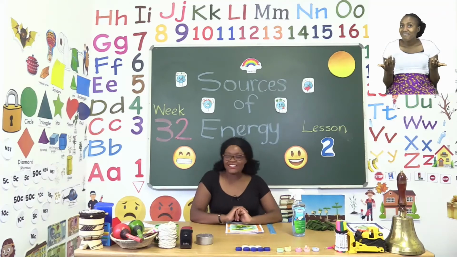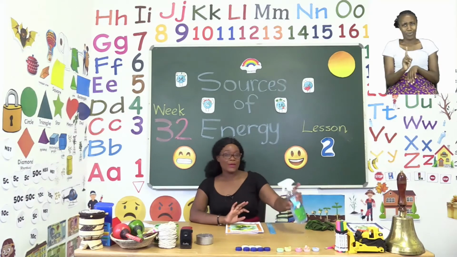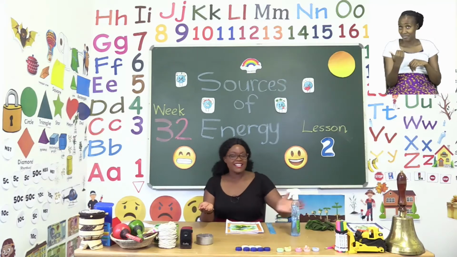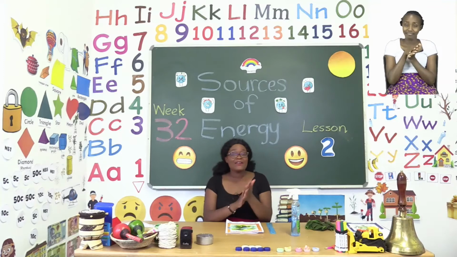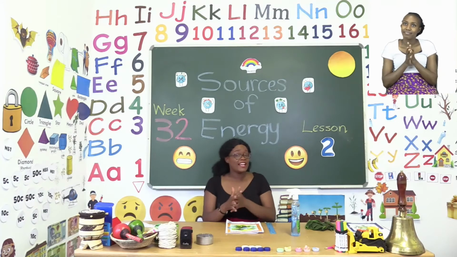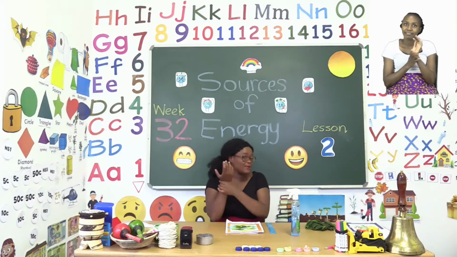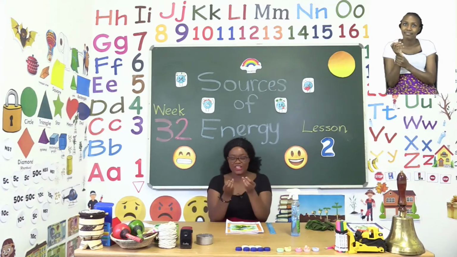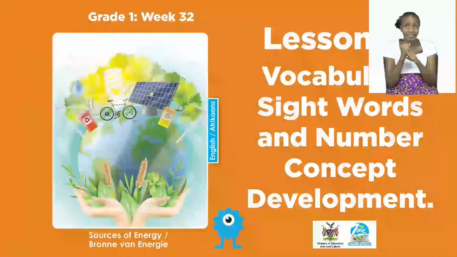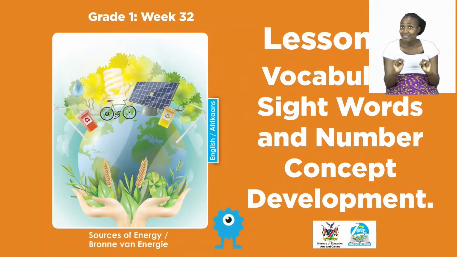Before we get into any lessons, boys and girls, we know that we need to sanitize. Let's take our sanitizer and rub inside our hands, around our hands, in between our fingers, on our wrists, and our fingertips too. Make sure your hands are dry before you touch anything else. For today's lesson, we'll be doing vocabulary, sight words, number concept development.